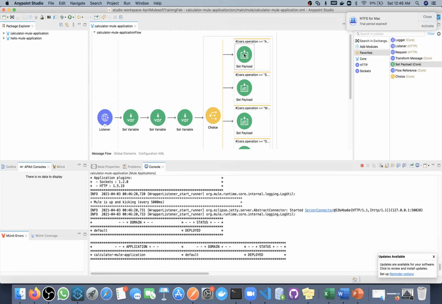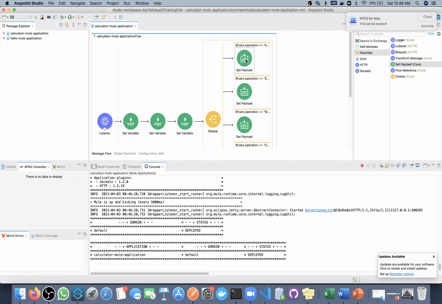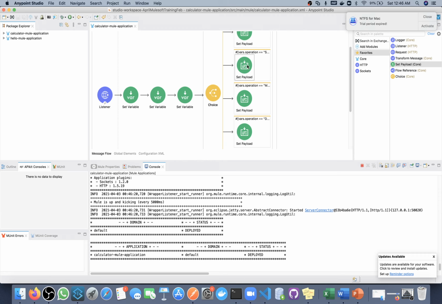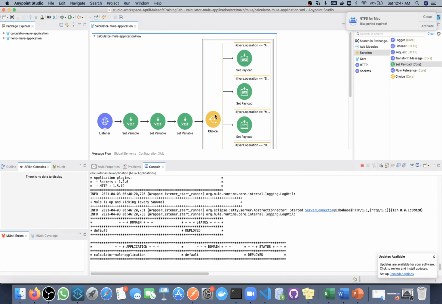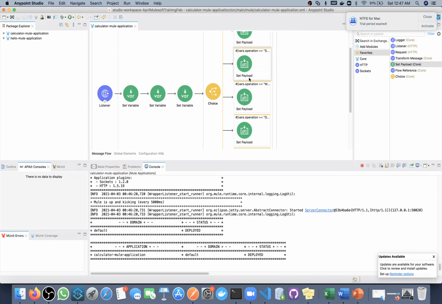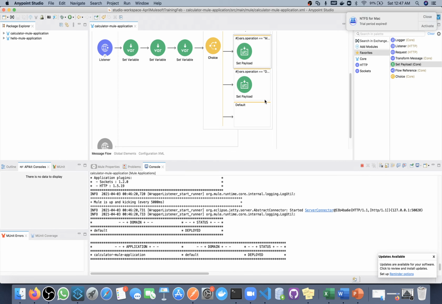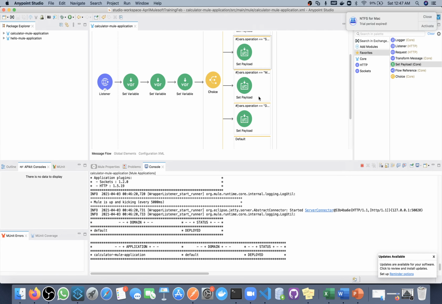Set payload is nothing but the body in MuleSoft. If you want, we can change the body name to something else, but by default it is payload. Using set payload, you can set payload, and we have this choice router where we can apply a condition, and based on the condition one branch will be executed. Wherever it matches the condition, that particular branch will be executed.